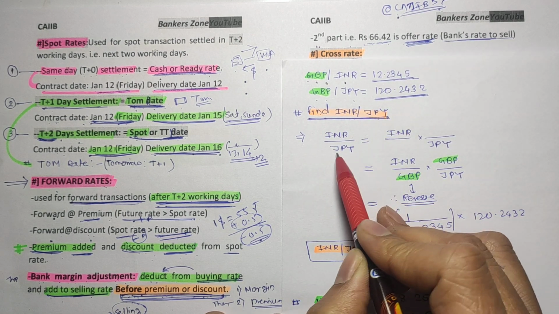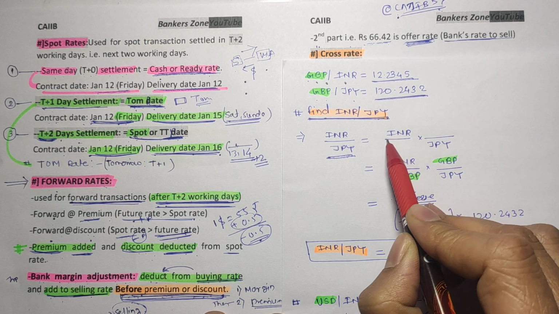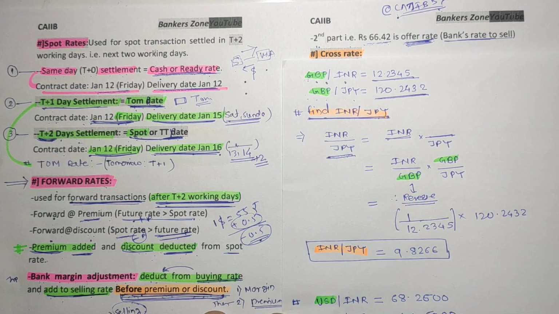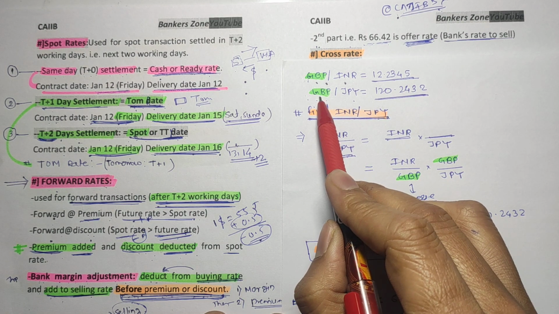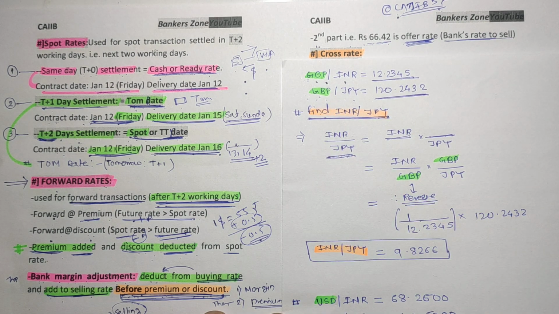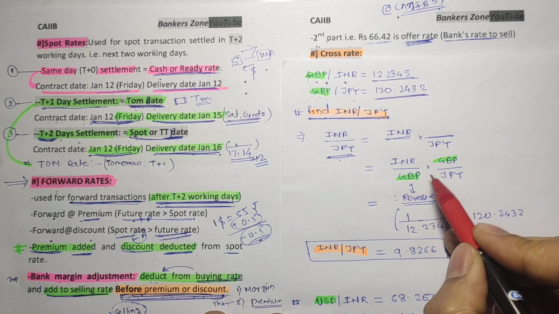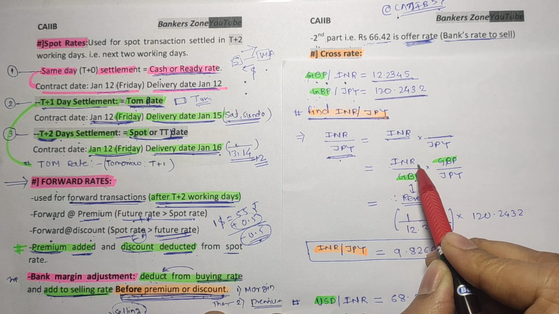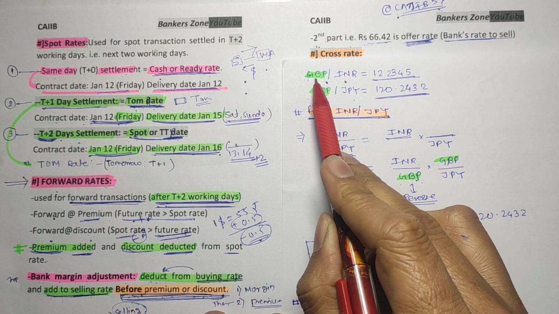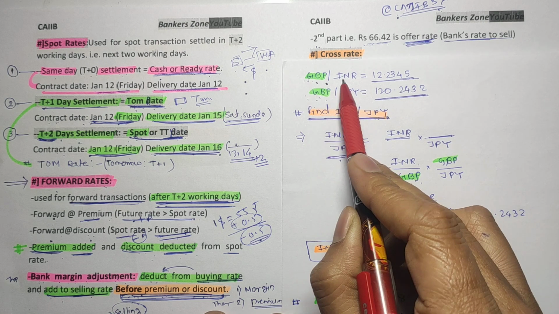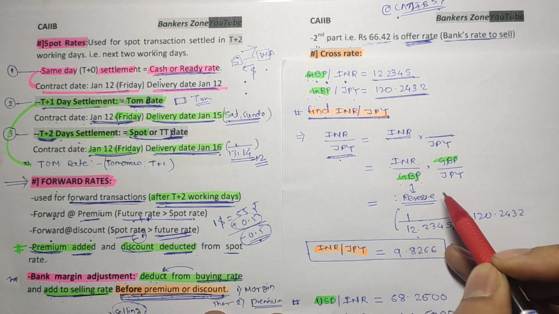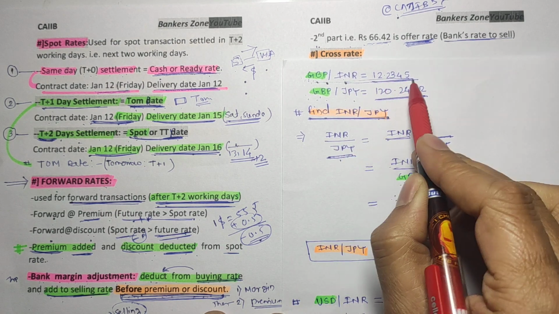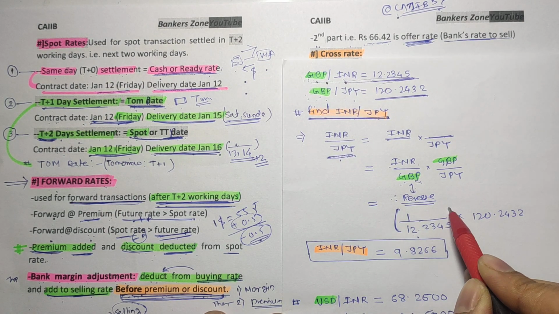So what we have to find is INR to Japanese yen. Just write INR to Japanese yen, and the common currency they have given is the Great Britain pound. From GBP we have to find the value for INR to JPY. Just write GBP here. Now, what is the value for INR to GBP? They have given the reversal value, that is GBP to INR. So we take the reversal value. We want INR to GBP, so just take the reciprocal of this and multiply.